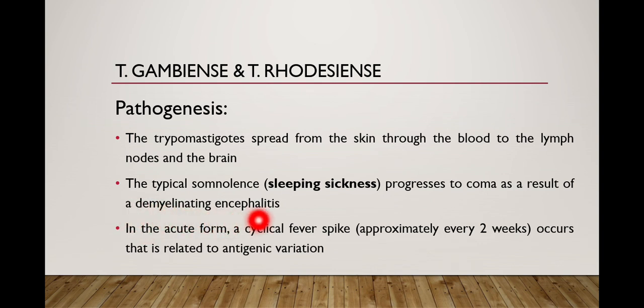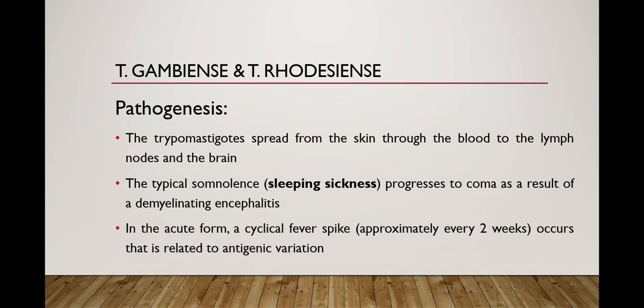In the acute form, cyclic fever spikes occur that are related to antigenic variation. It means that in the acute phase there are cyclic fever spikes. Fever occurs and then it subsides, then again there is a spike of fever and then it subsides. It is due to antigenic variation. The word antigenic variation means that Trypanosoma gambiense and rhodesiense have the ability to continuously change the antigenic structure present on the surface of the parasites.